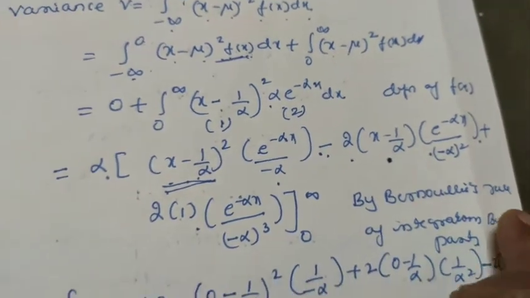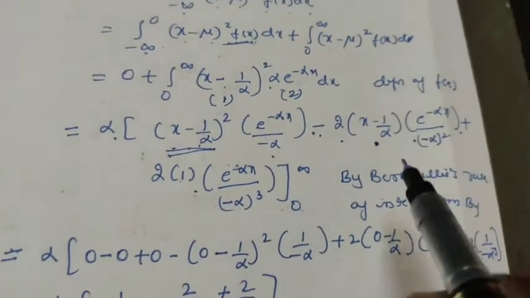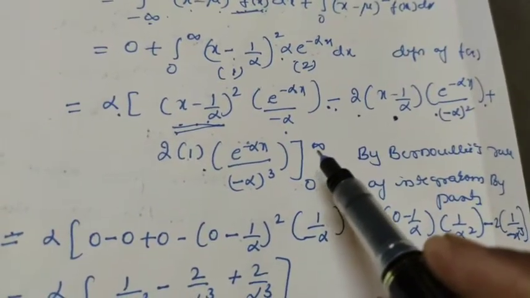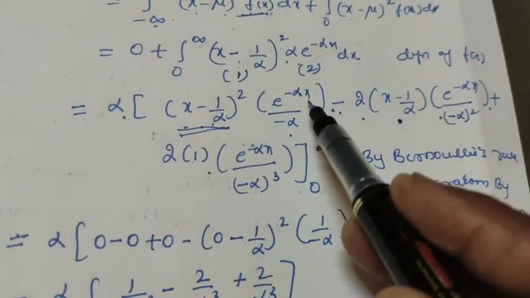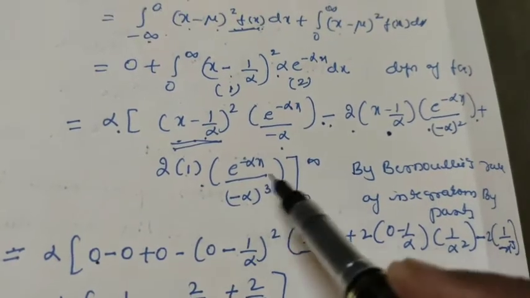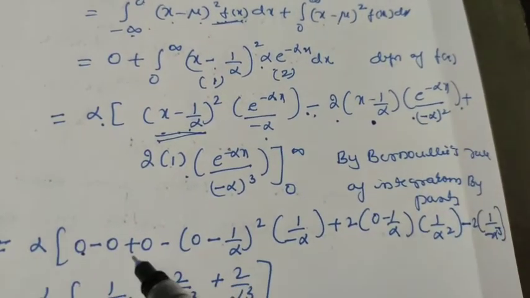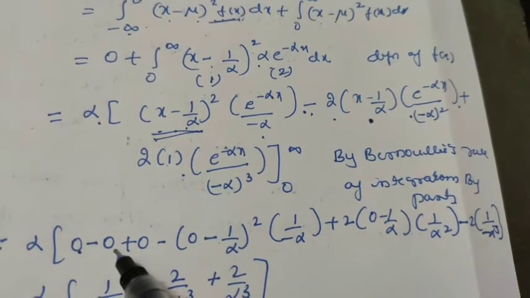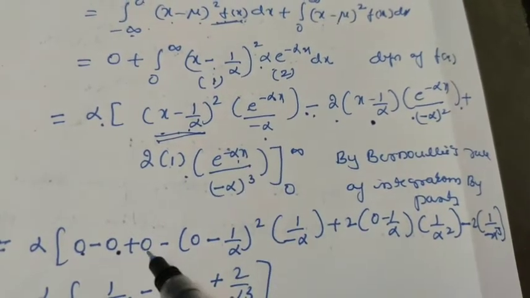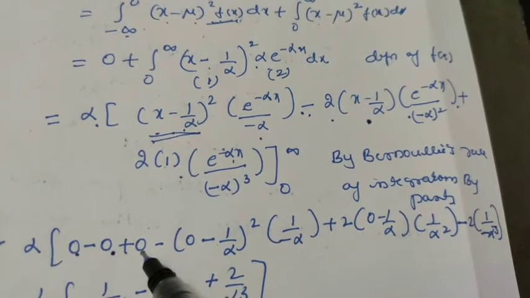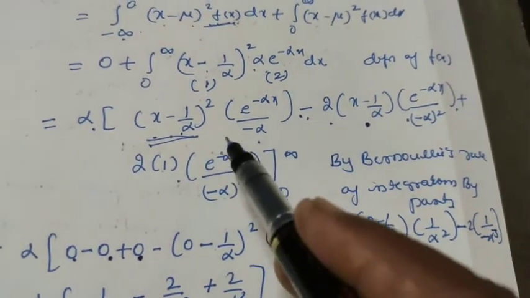When you substitute the upper limit here, the upper limit is infinity, so e raised to minus infinity becomes 0, the first term. Then here also we have e raised to minus alpha x, which is e raised to minus infinity, 0, and here also it is e raised to minus alpha x, which is equal to 0. Now come to the lower limit.